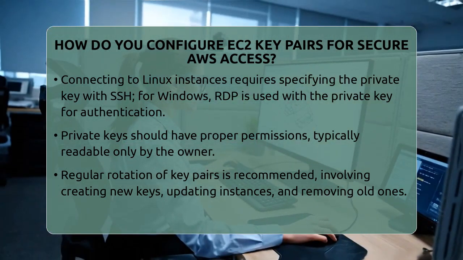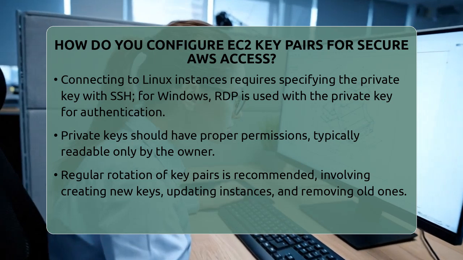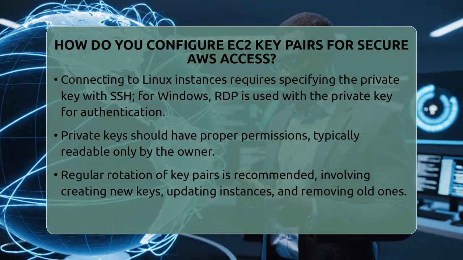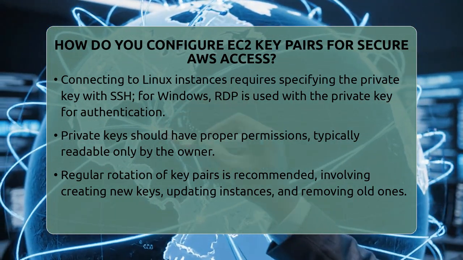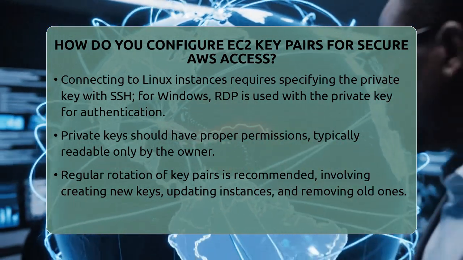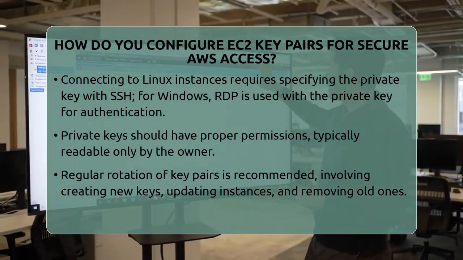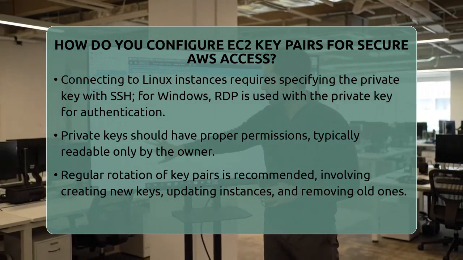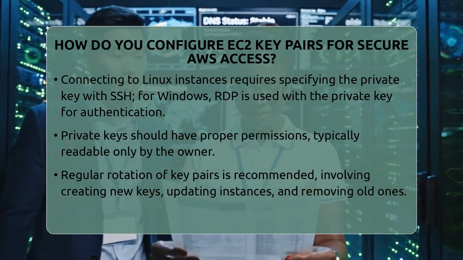Managing your key pairs is also important. Regularly rotate them by creating new key pairs and updating your instances. To do this, generate a new key pair, add the new public key to your server, and remove the old one. This reduces the risk of unauthorized access over time. Use AWS Config or other monitoring tools to keep track of which instances are using which keys. This helps ensure compliance and security.